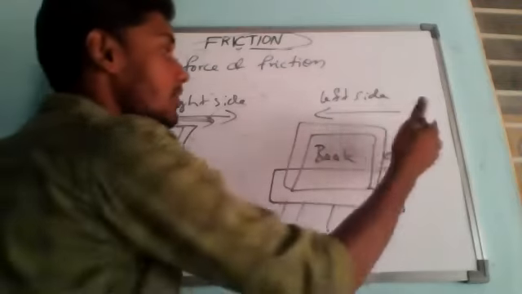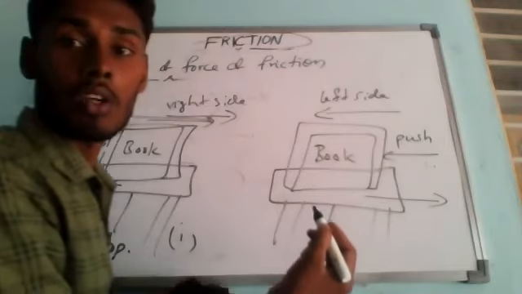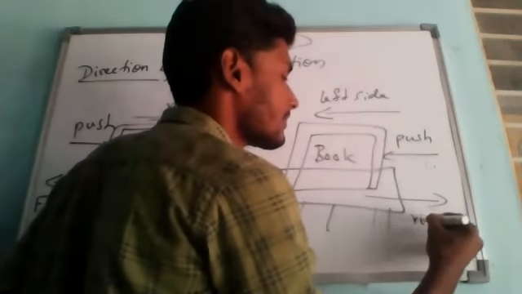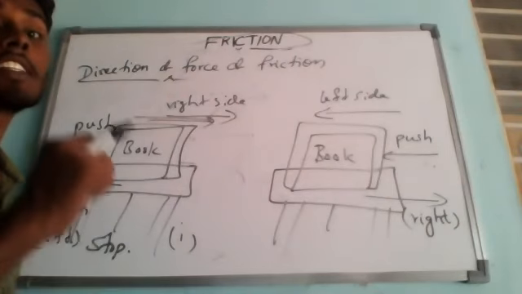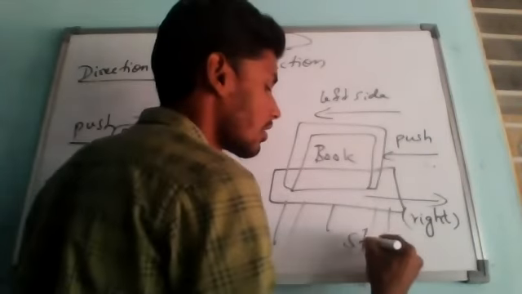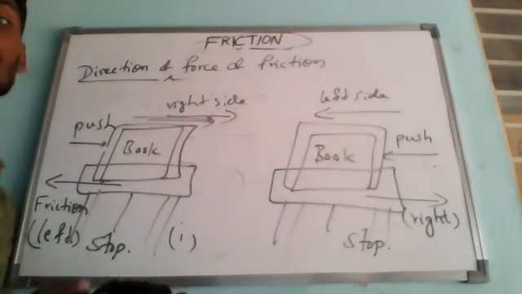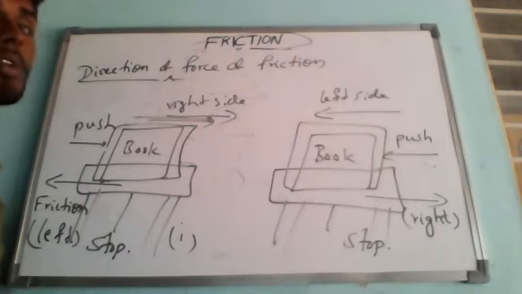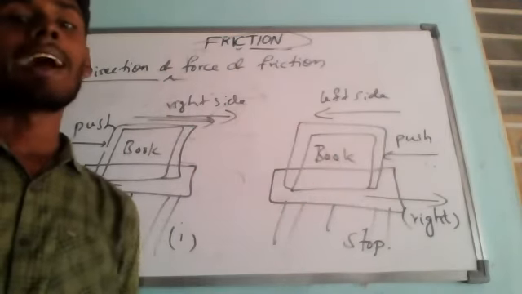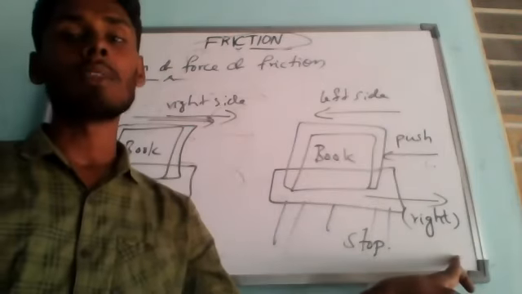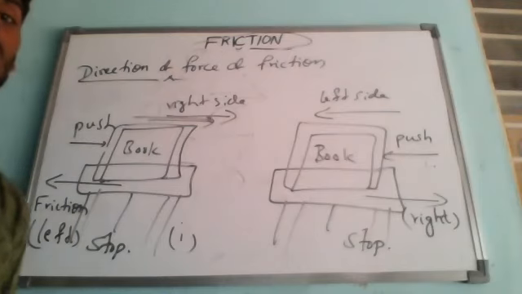Opposite direction means what? Now the motion is towards the left side, so the opposite direction is towards the right. Understanding? That is towards the right, which is opposing its motion and making it stop. So thus we can say that when the force is applied by our push to move the book towards the left side, then the force of friction acts towards the right side, in the opposite direction to the motion of the book.